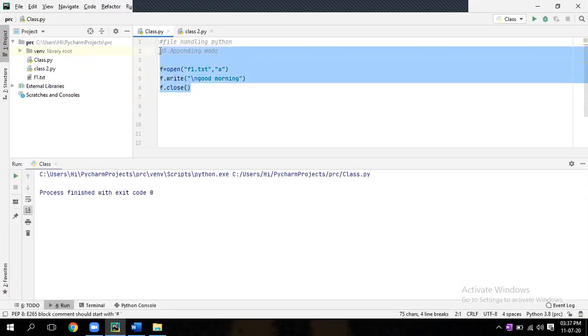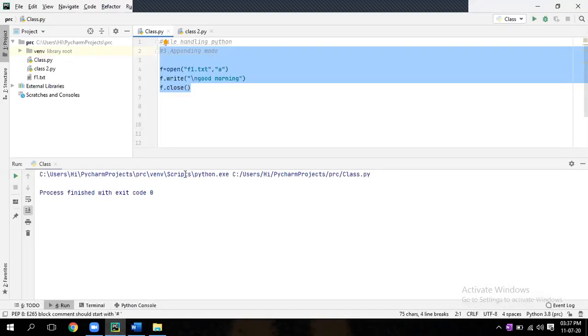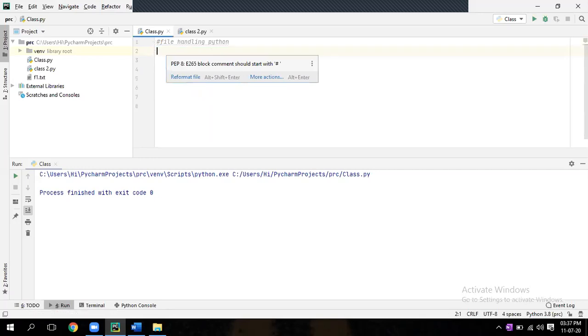So now write the next one. Next one is using write mode along with the with function. You can write the file using the with function.